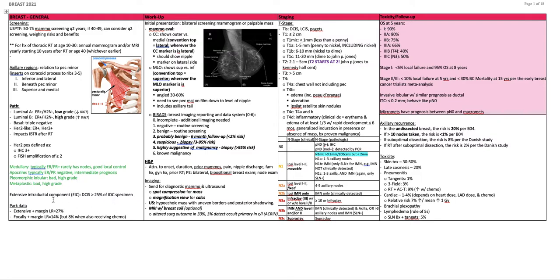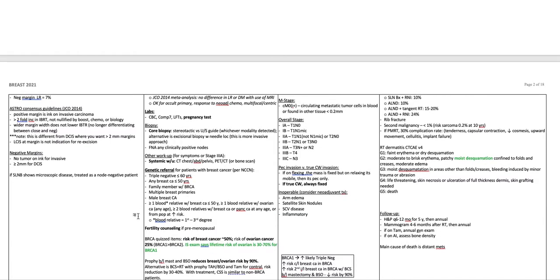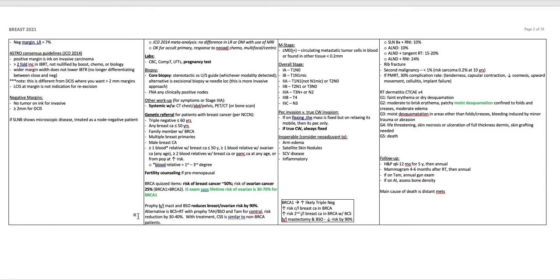PARC data, an extensive positive margin, usually results in local recurrence rates of 27%. A focally positive margin often results in local recurrence rates of 14%, but this can be reduced to 8% when receiving chemotherapy. A negative margin has local recurrence rates of 7%.